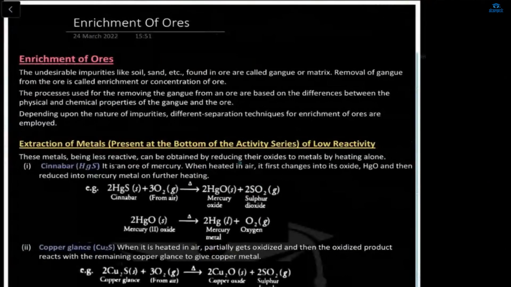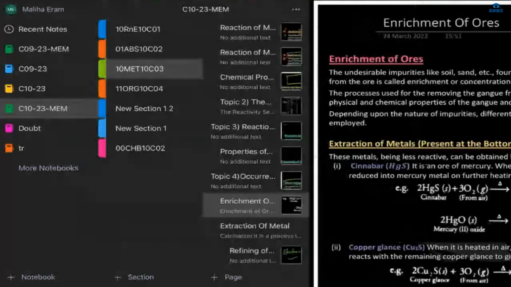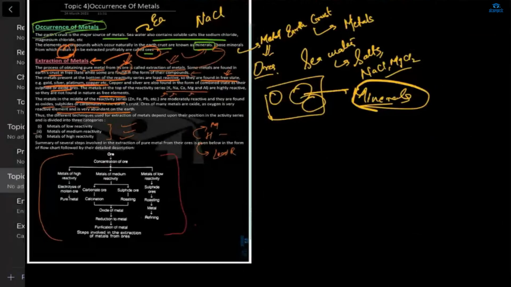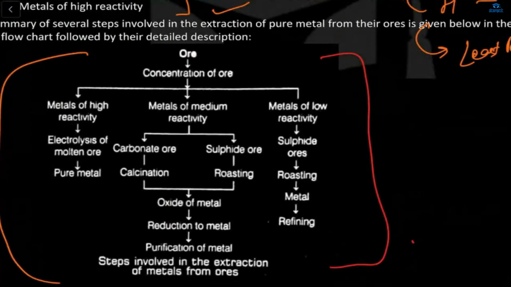Now in the next, what we will learn is the enrichment of ores. So what is enrichment of ores? Enrichment of ores means the undesirable impurities like soil. Ma'am, I have to tell both the tables today? Both the tables, concentration of ores. This only one. It's only one word.